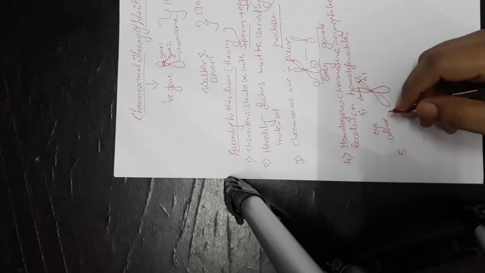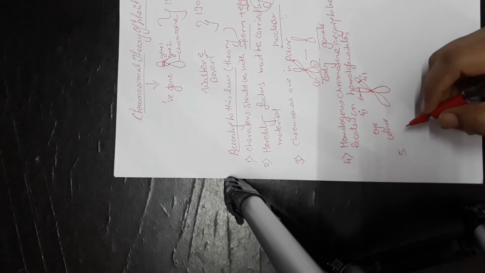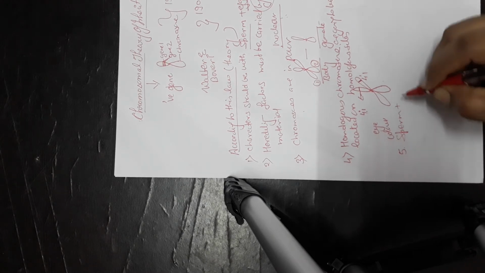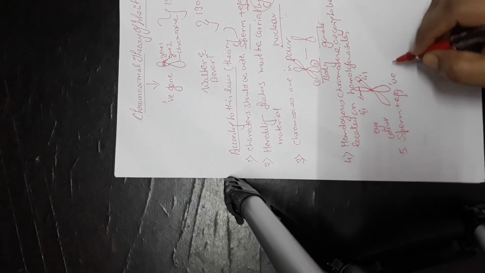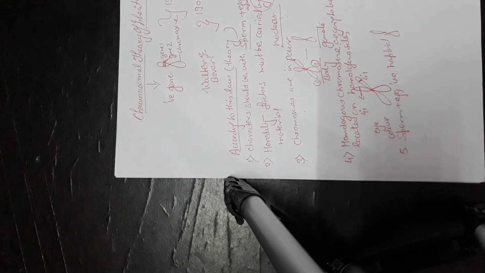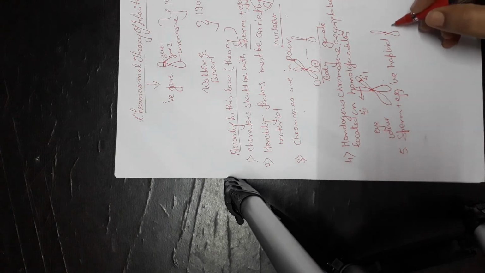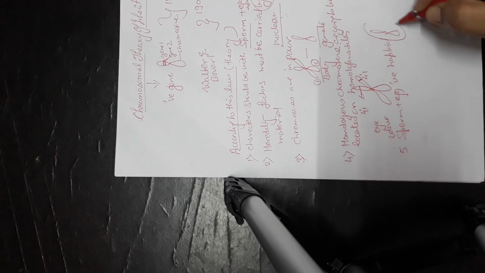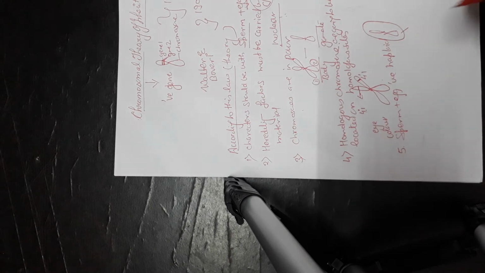The next point they have explained was that the sperm and egg have haploid sets of chromosomes. This means that it is not at all going to be in a pair. This is just going to be singular in number. Why singular?